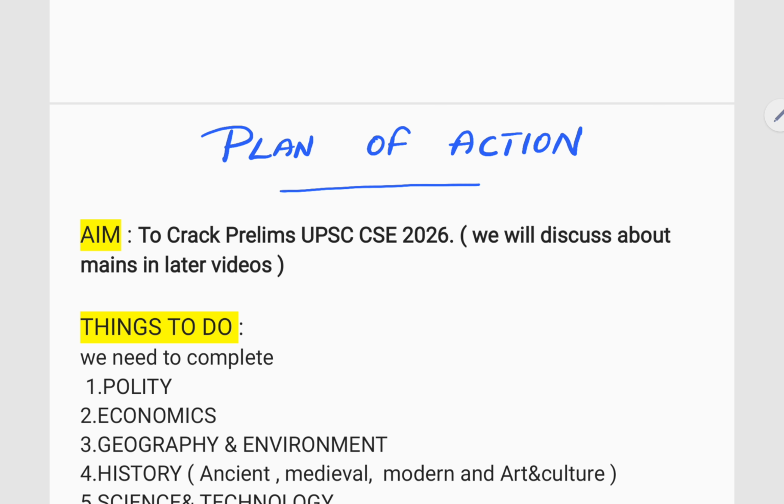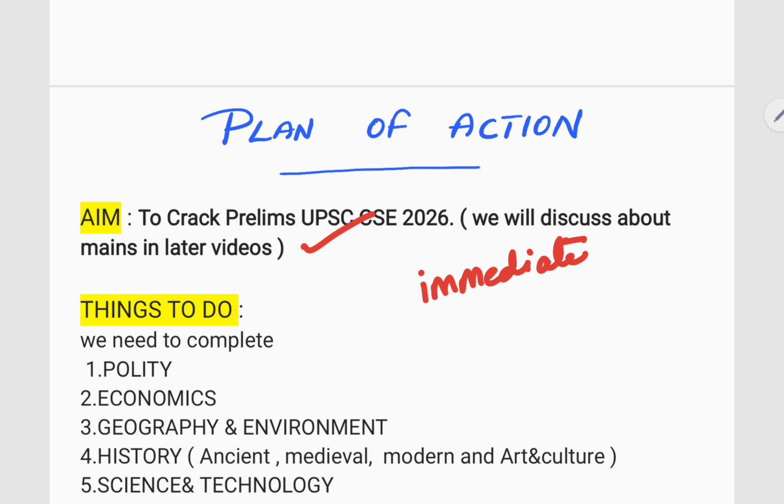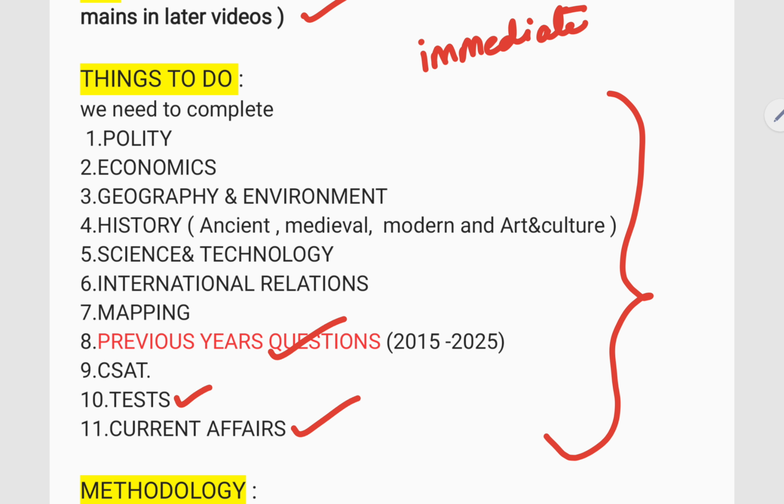Now, let us look at a plan of action. What is our aim? Our immediate aim, not our only aim, will be to crack prelims of CSE 2026. So let us see what things need to be completed. These are the things that need to be done to crack prelims. Every static subject, along with that you have to do previous year questions, along with that you need to give certain tests, along with that you need to complete current affairs, isn't it? So our plan includes all of these.